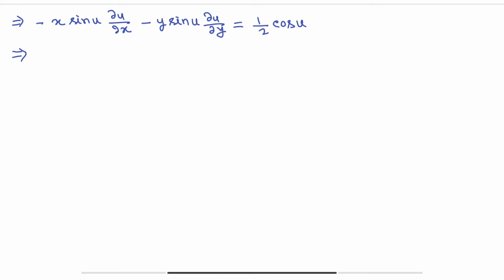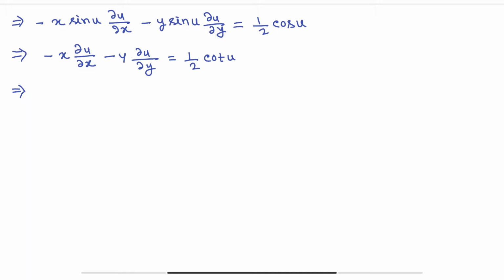Now if I divide by sin u, we are getting minus x ∂u/∂x minus y ∂u/∂y equals half cos u by sin u, which equals half cot u.